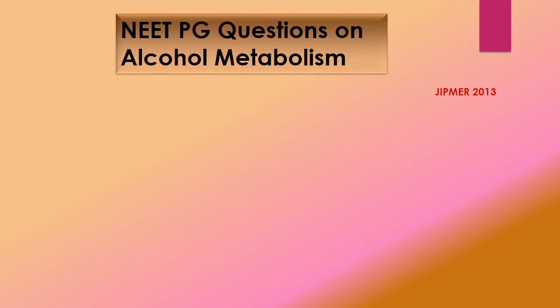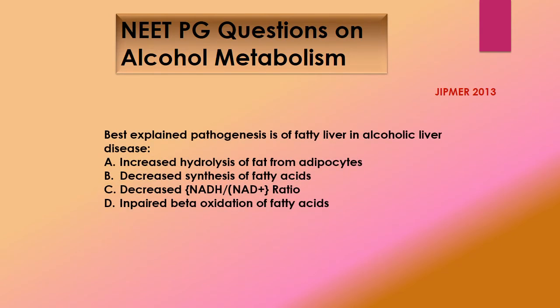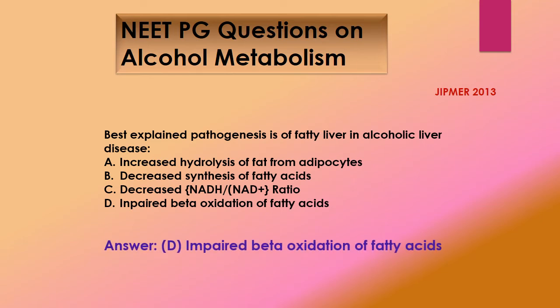Then the next question, this was in ZIPMER 2013. Best explained pathogenesis of fatty liver in alcoholic liver disease. In alcoholic liver disease, fatty liver is due to increased hydrolysis of fat from adipocytes, decreased synthesis of fatty acid, decreased NADH-NAD ratio and impaired beta oxidation of fatty acid, and the answer is impaired beta oxidation of fatty acid.